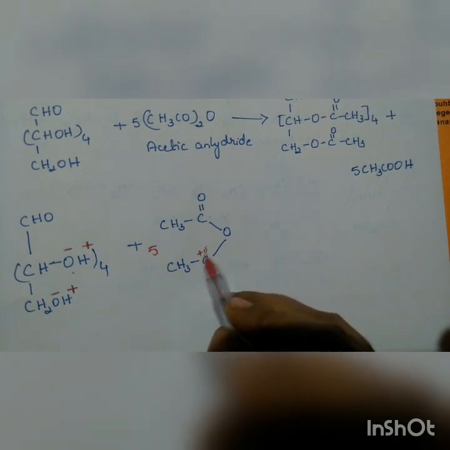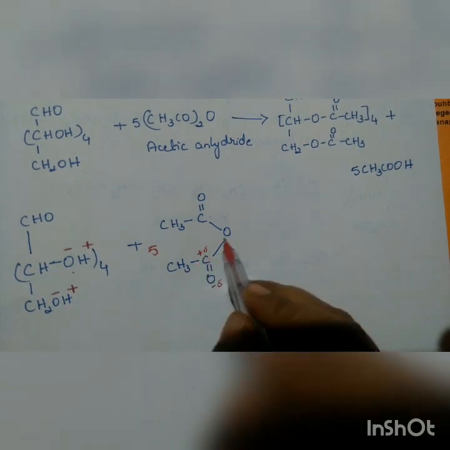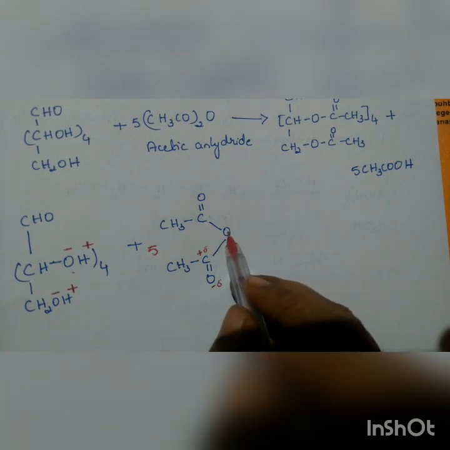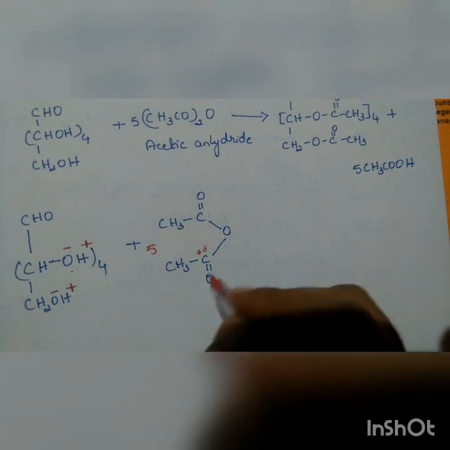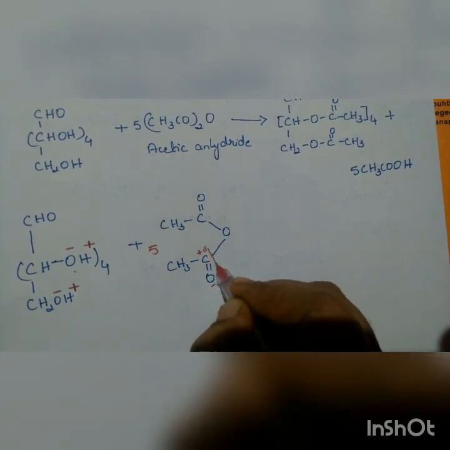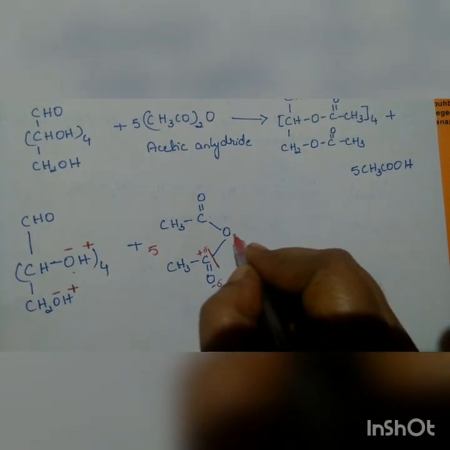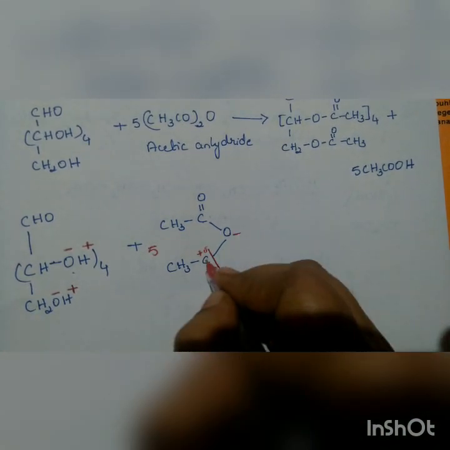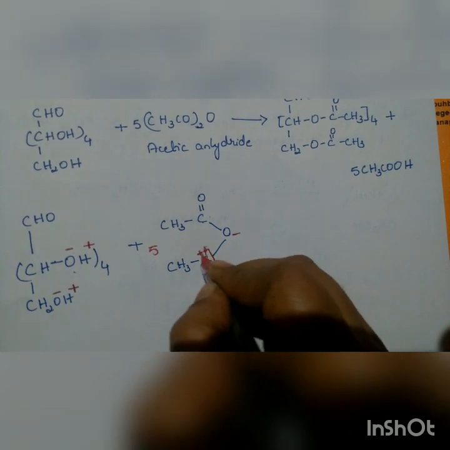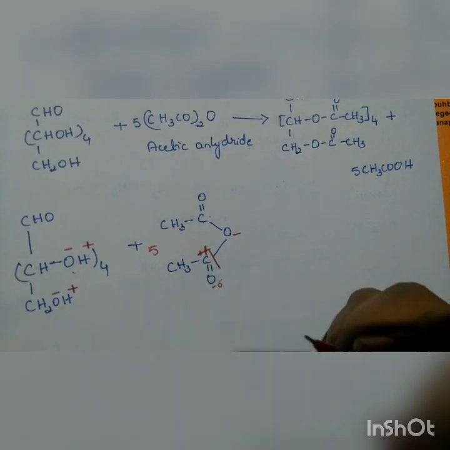So here it is positively charged, because of which it is going to drag the electrons of this bond. Since oxygen is also more electronegative, the bond is going to break in such a way that oxygen will get a negative charge. A permanent positive charge will be generated on this carbon.